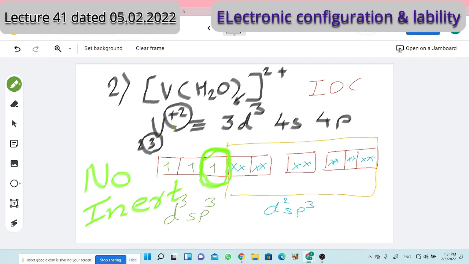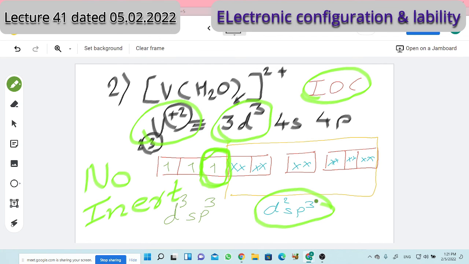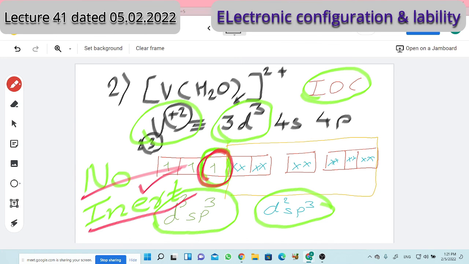Second example. Vanadium plus 2 metal ion, t2g3 electronic configuration. It is again an inner orbital complex. d2sp3 is the hybridization for the original complex. In order to get a 7-coordinate intermediate via the SN1 mechanism, d3sp3 should be the hybridization. One of the T2g orbitals should be vacant here, but it is not, and therefore it is an inert complex. A vacant orbital is not available, therefore it is an inert or non-labile complex.